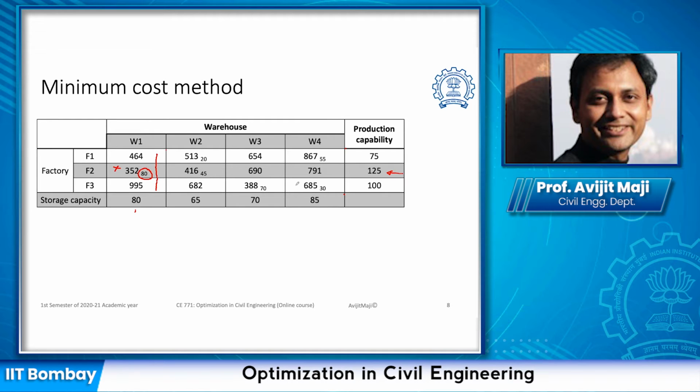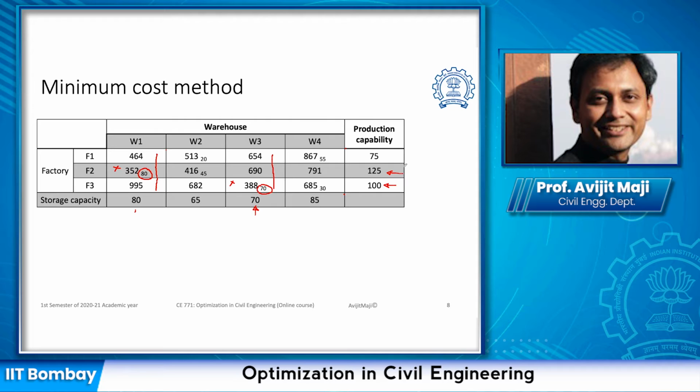Now we can see the minimum cost is here. In this particular case, if we look row wise, we need to satisfy 100. If we look column wise, we need to satisfy 70. And the minimum of this, which can be accommodated at this cost, is going to be 70. Once we satisfy this, we can say that the demand side has been satisfied, so we can cross off this particular column.